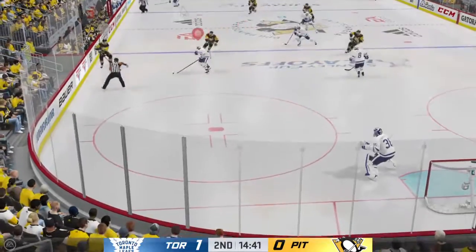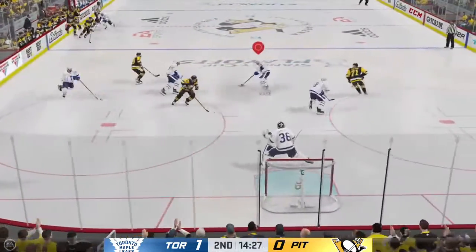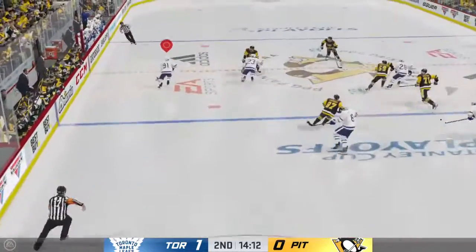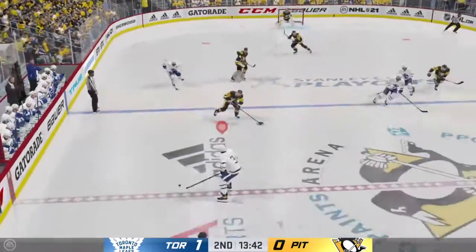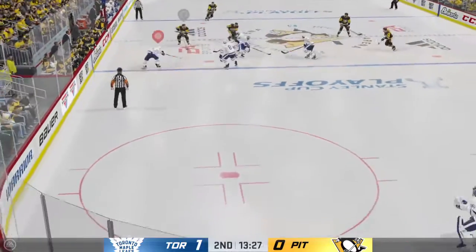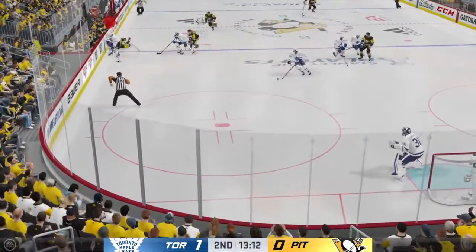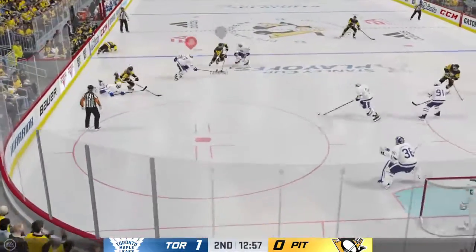Here come the Pittsburgh Penguins. Gensel trying to get to the net. Rolls out of his reach. Koshe back to Tavares. Here's John Tavares trying to find Ritchie. That's turned over, and the Penguins again at center have the puck. Crosby. Big hit by Muzzin, taking him down. Penguins get it back. Marino.